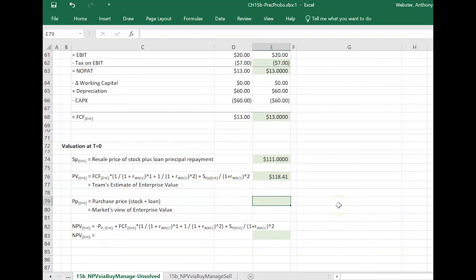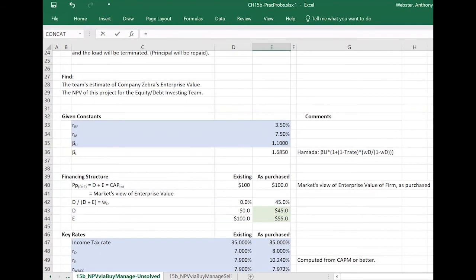Now we want to get the NPV for the project, so we have to consider now every stinking cash flow for this project, including any cash flows at t equals 0, which is, of course, the amount of money the team has to put out to get 100% of the shares and refinance the debt. And that's equal to our 100.